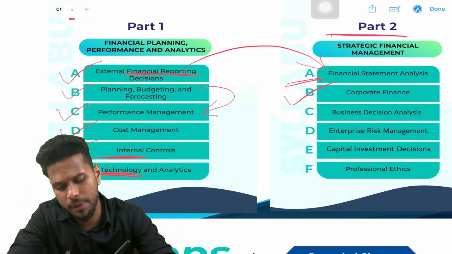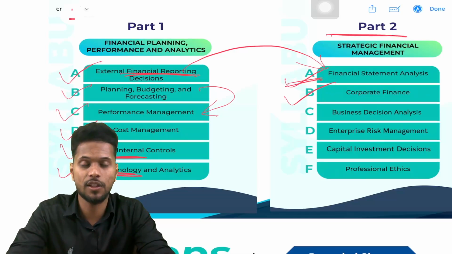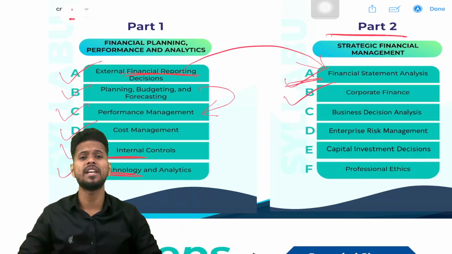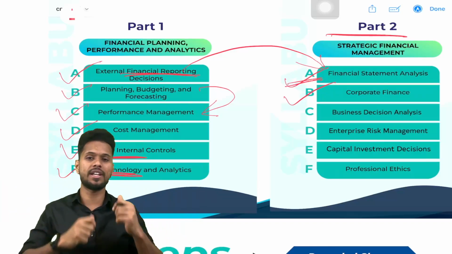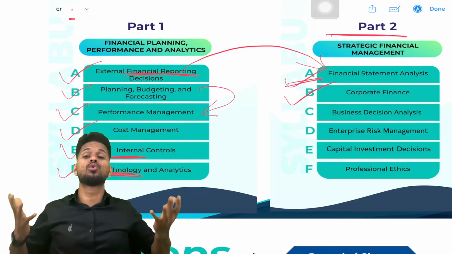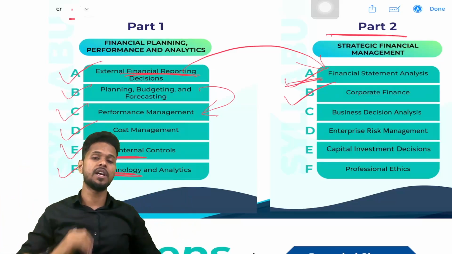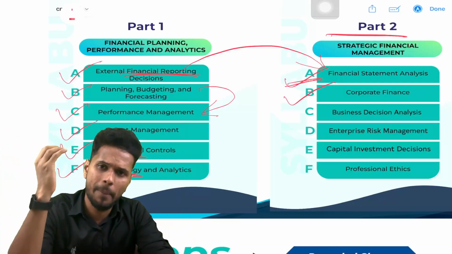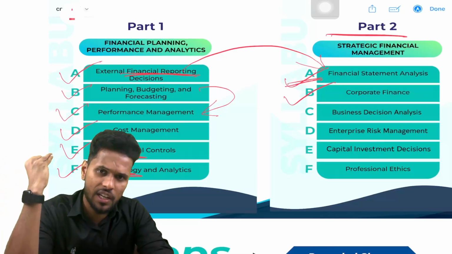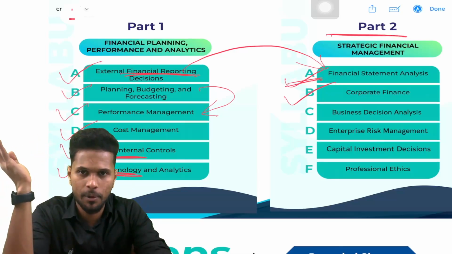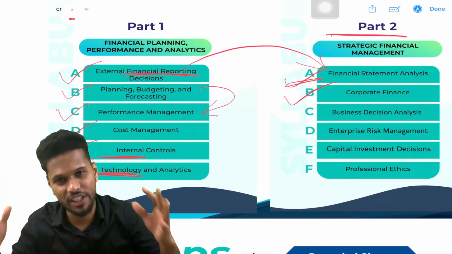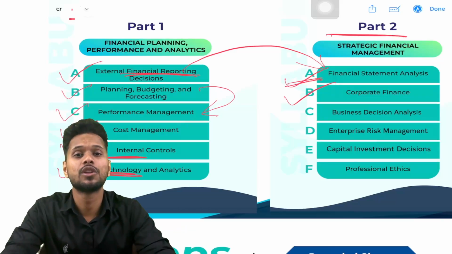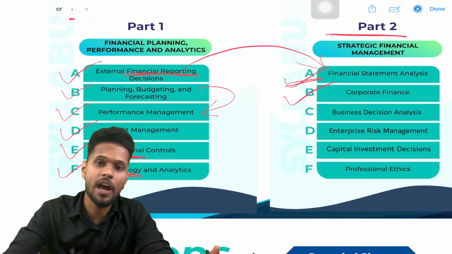The next one is section B, that is what? Corporate finance. What does corporate mean? Corporate means company. And finance means fund. So how to raise the fund and how to utilize the fund, that we are studying in section B. You can raise the fund in many ways, by using shares, debentures, loans. There are many options available. If you don't know all these things, don't worry, we will discuss all of them from the basic level in further classes. So anyway, how to raise the fund and how to utilize the fund.